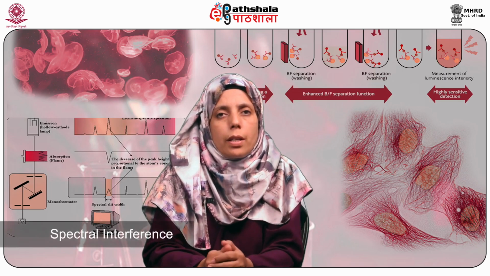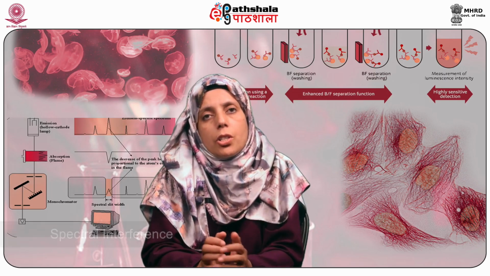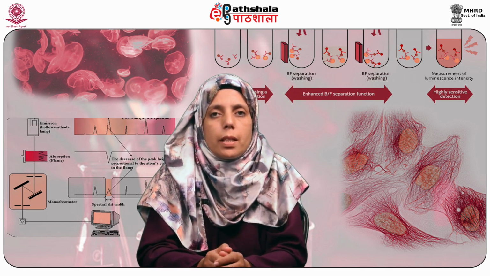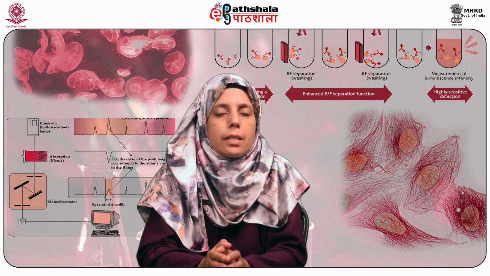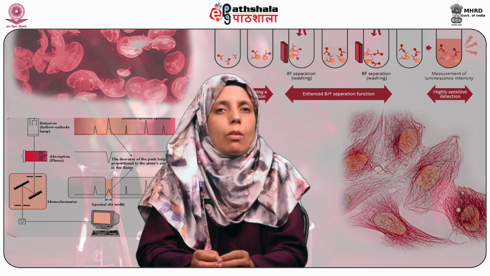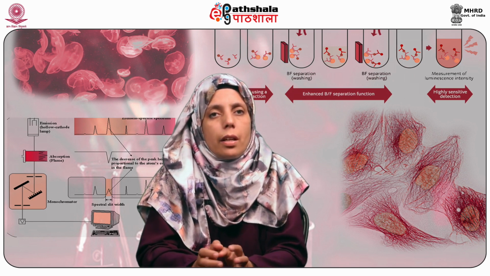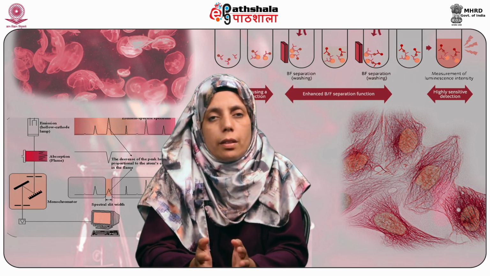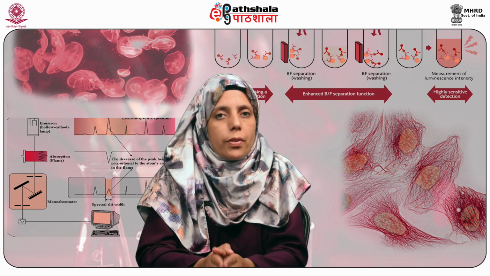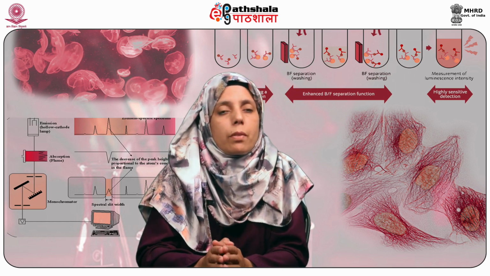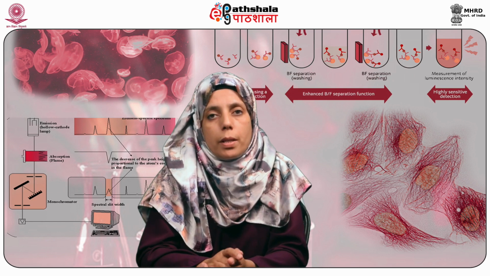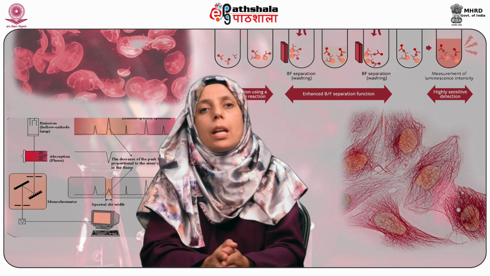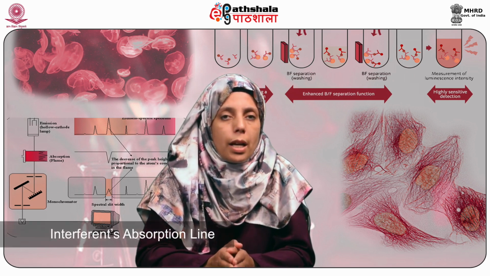Now coming to spectral interferences. In the initial years of working in the field of atomic absorption spectroscopy, it was believed that spectral interferences do not exist. That means there is no mixing of spectral interferences in this spectroscopy. However, that was not found true in later advances. A spectral interference is the appearance of more spectral lines or increased intensity of a peak, which may occur when an absorption line of an analyte overlaps with an interferent absorption line or band.